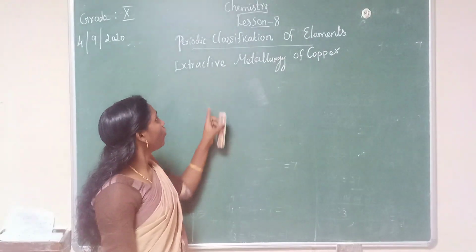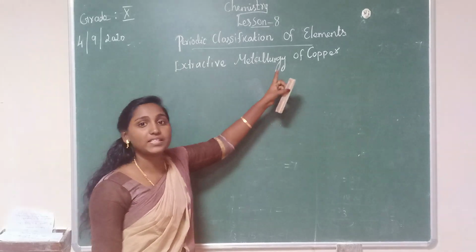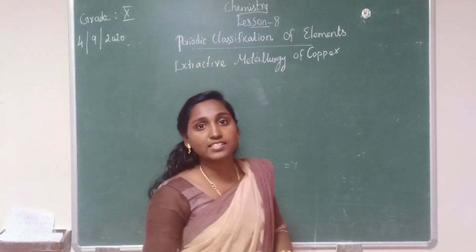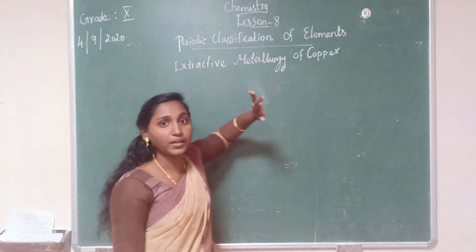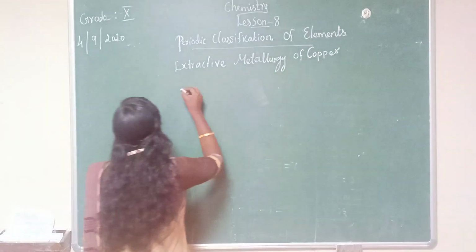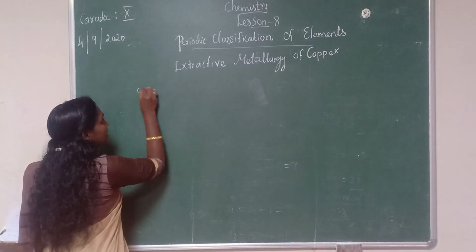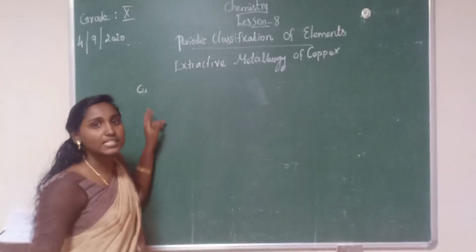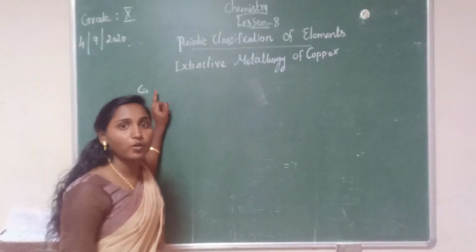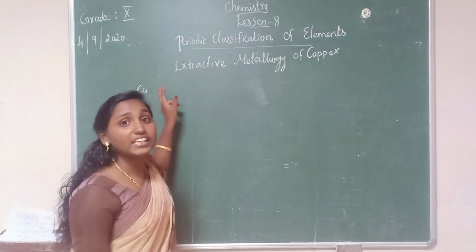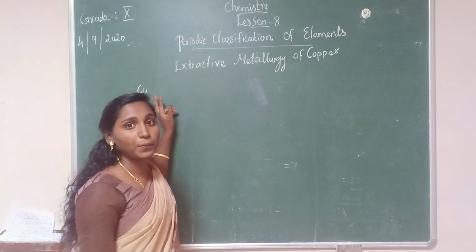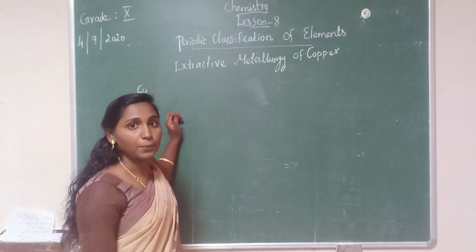So today we are going to study extractive metallurgy of copper. What is the symbol of copper? Cu. Symbol of copper is Cu. And do you know the color of copper? Copper is a reddish brown metal.